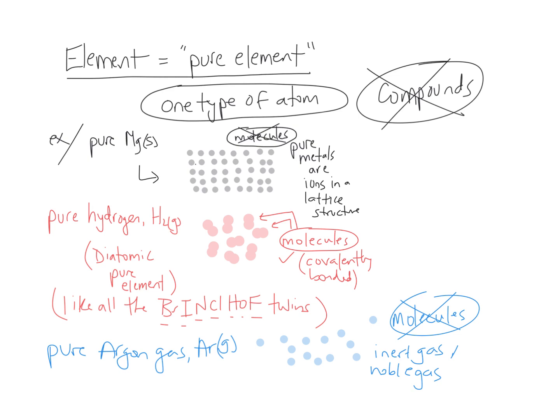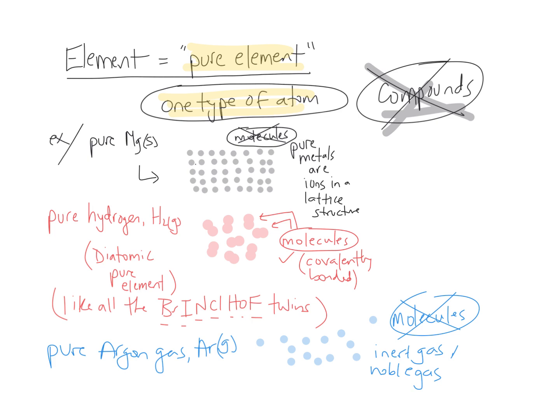Sometimes you hear this referred to as a pure element because it pretty much means the same thing. If you're talking about an element, you're talking about matter that is made of one type of atom only, okay? This is contrary to what we might refer to as compounds. This is distinctly not a compound, okay?